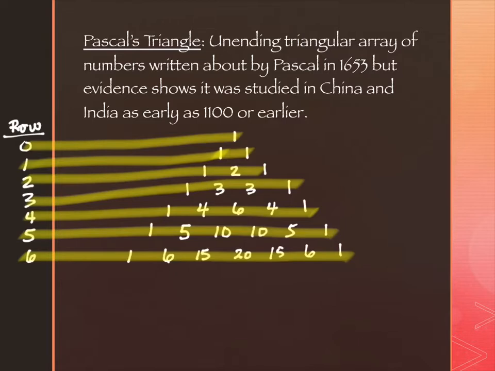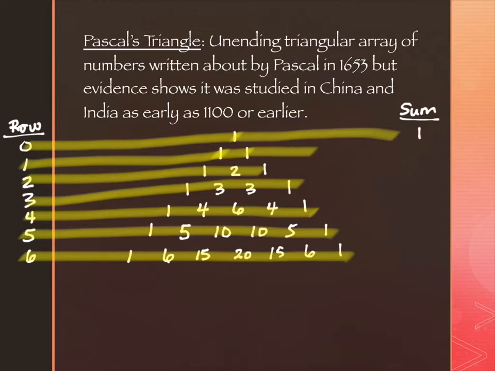Is that good? Okay. I'm going to look at one other pattern that shows up from Pascal's Triangle. It's a very interesting one. We're going to just write it over here on the right-hand side, and I'm going to try to stay in the dark piece right here. And it's the sum. So what I'm going to do is add everything up along that row. So along row 0, the sum is 1.